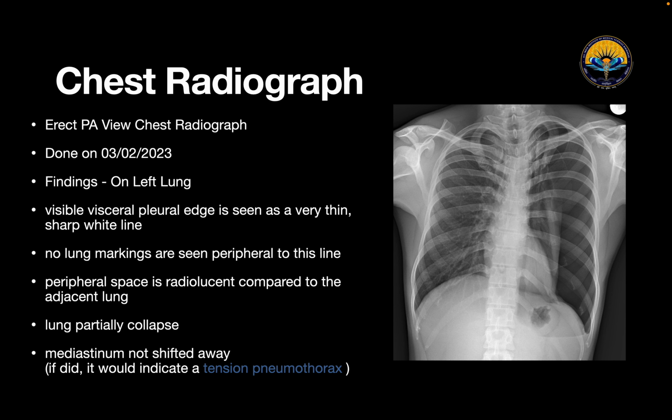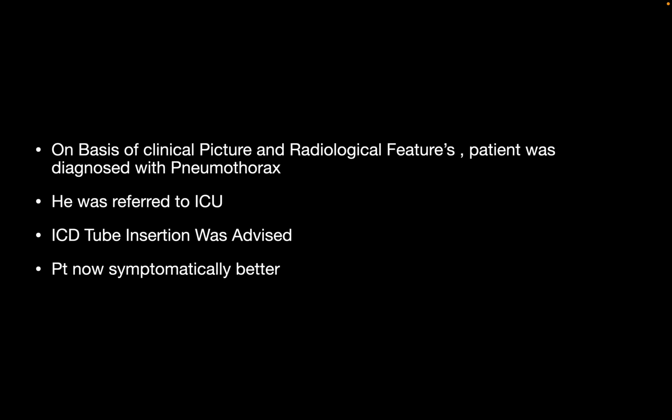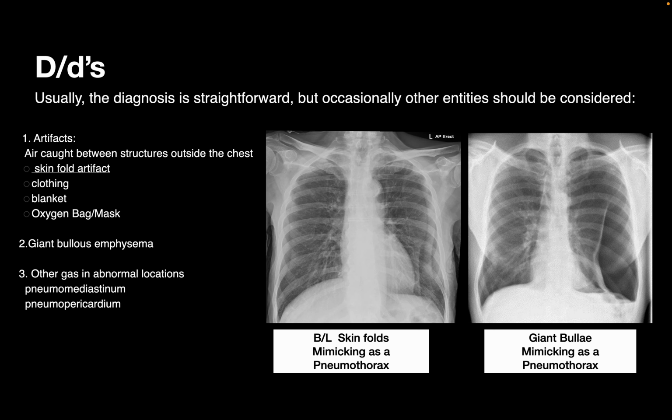We should note that if we see a shift in mediastinum, or if the patient's vitals are degrading very fast, we could think of a tension pneumothorax. However, in this case there is no mediastinal shift and the vitals are stable, so we would label this as simple pneumothorax. So the impression is a pneumothorax of the left lung with lung collapse, likely a simple pneumothorax. On the basis of clinical picture and radiological features, the patient was diagnosed with pneumothorax. He was referred to the ICU where an ICD tube was inserted, and our patient is symptomatically better.